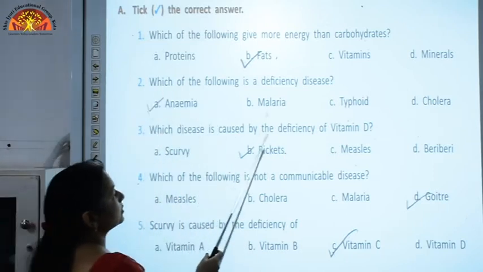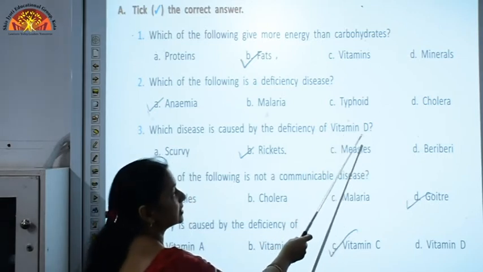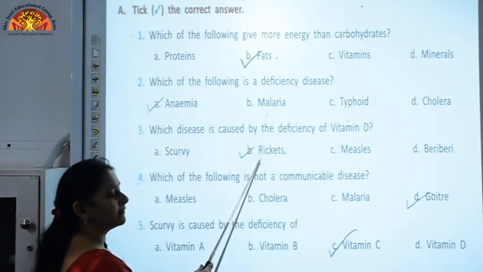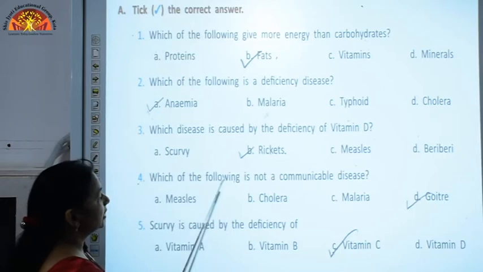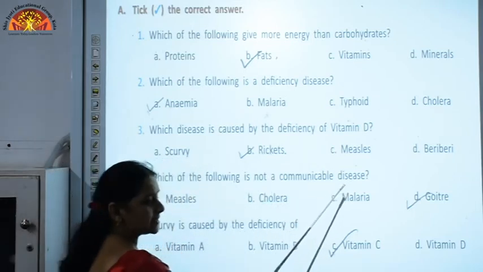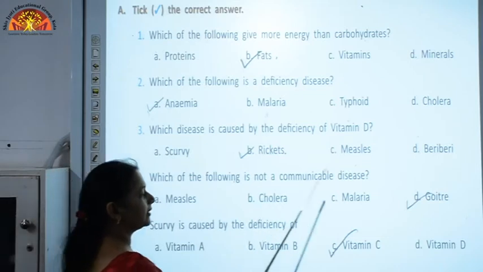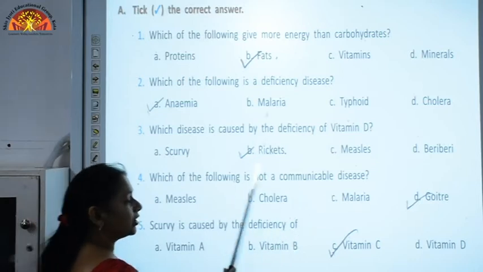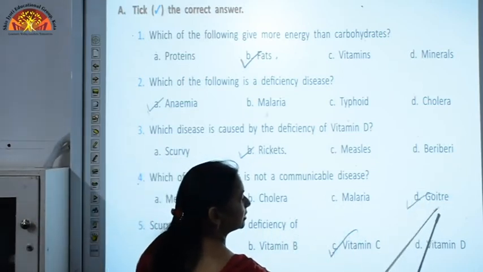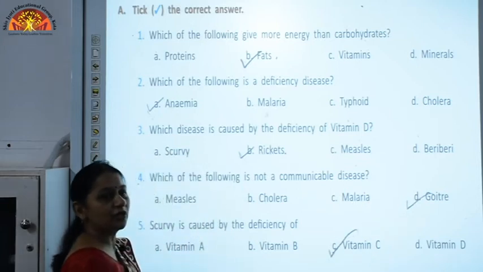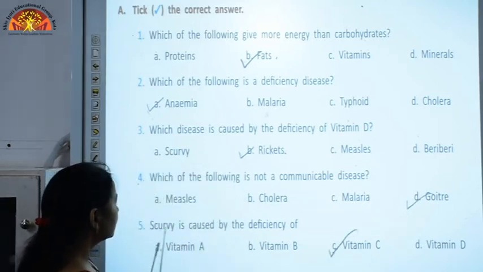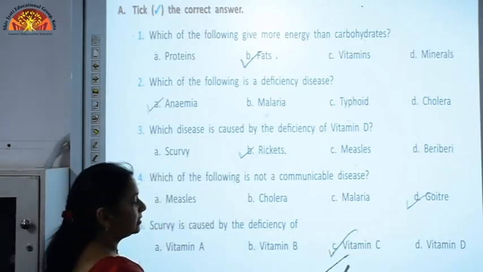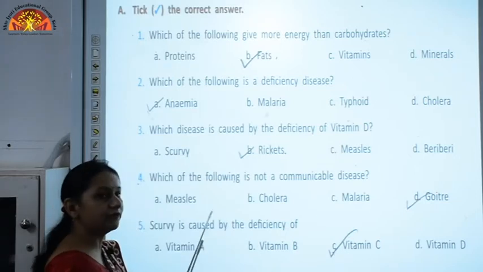Which disease is caused by the deficiency of vitamin D? As we have discussed just now, the deficiency of vitamin D in the body causes rickets. Which of the following is not a communicable disease? Among these 4, measles, cholera and malaria are communicable diseases, and the non-communicable disease is goiter because goiter is caused due to deficiency of iodine in our body. Scurvy is caused by the deficiency of vitamin C is the correct answer here. Vitamin C deficiency causes scurvy in the body.